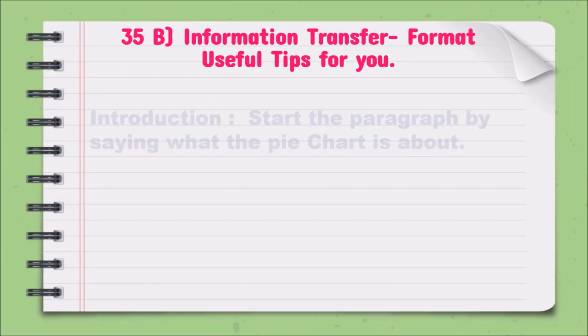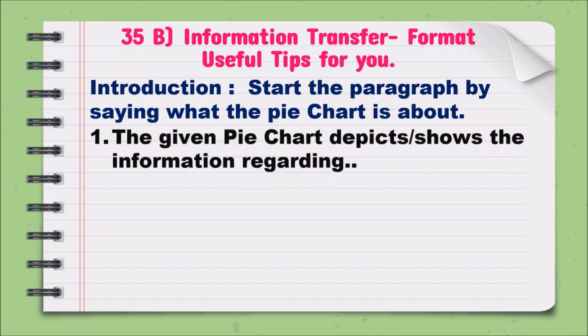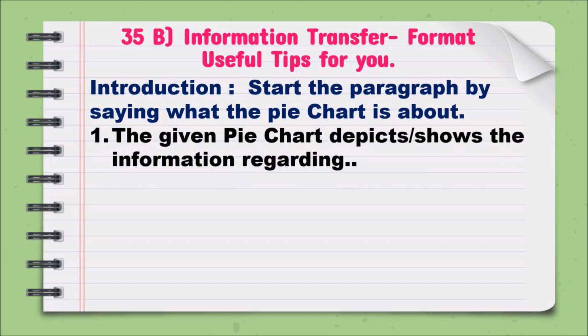Right. So here are the important tips, and there are useful expressions on how to do this. For example, the first is the intro. Start the paragraph by saying what the pie chart is about. Usually we write the above pie chart or the below pie chart.